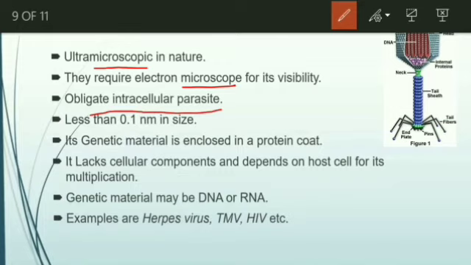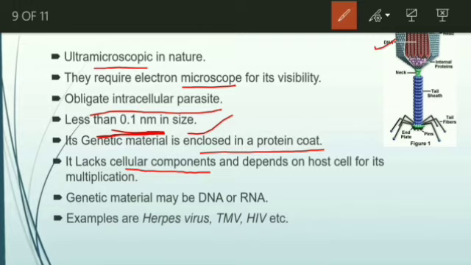What is the meaning of obligate intracellular? Some bacteria may be present outside the cell, within the blood they may live, but in order to survive, a virus compulsorily requires a cell. It should go inside the cell, then only it can survive. That is obligate intracellular parasite. The size of the virus is 0.1 nanometer. Can you observe this one? Its genetic material is enclosed in a protein coat, and it lacks cellular components.